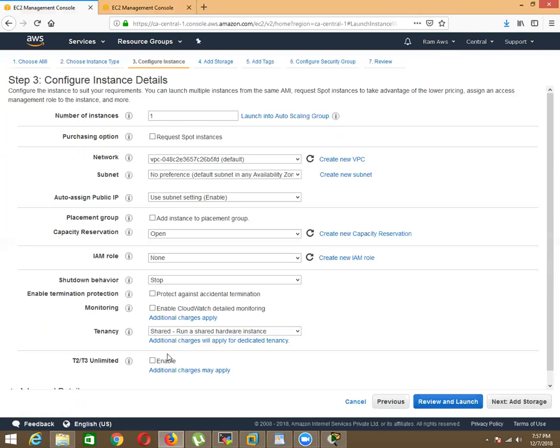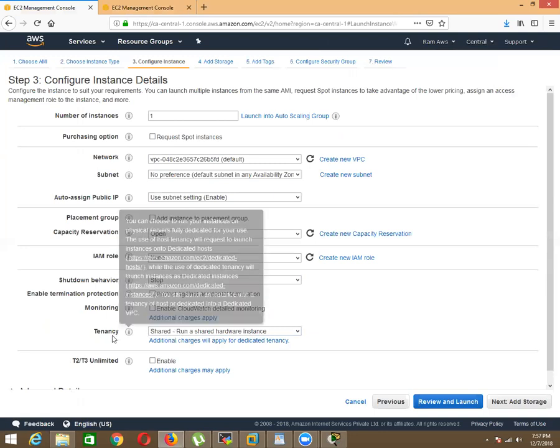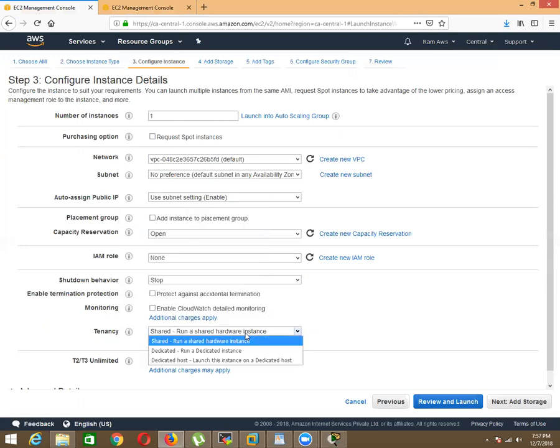And next is tenancy. Tenancy, as I already told, is something like this: if you want to convert this machine into a dedicated host, you can convert. This means it is not going to be shared with anyone. If you want to share, this machine can be shared with any other AWS user. That is called shared tenancy. All of these three options are paid, there is nothing free here. So the best one is shared. So run a shared hardware instance.